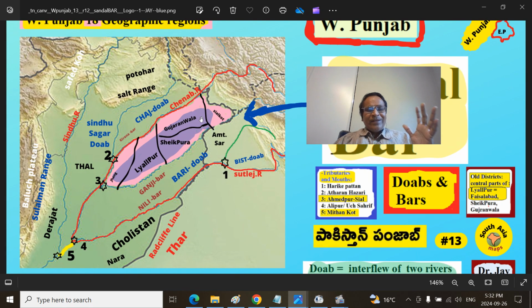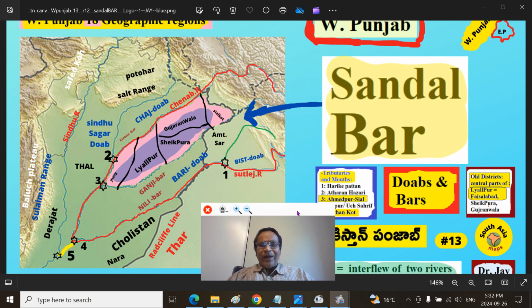Does it cover the entire districts? No. This is the broader term you have to keep in mind, especially parts of this are the well-inhabited areas, like Sialkot, because it receives a good amount of rainfall, and especially the southern portion of Gujranwala, Sheikhupura, Lyallpur, Jhang. This is the bar. Now, because these are canal colony districts, you may not see that much difference, but that's what you have to keep in mind, a broader term.